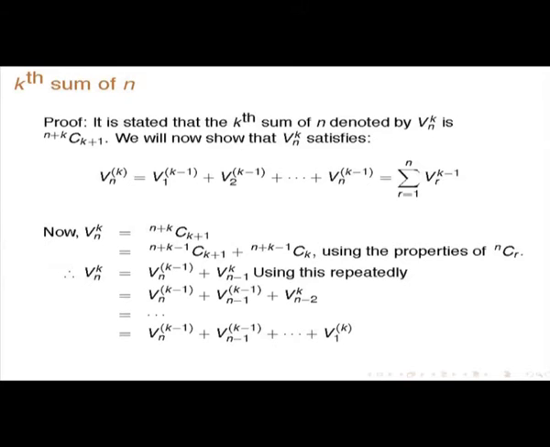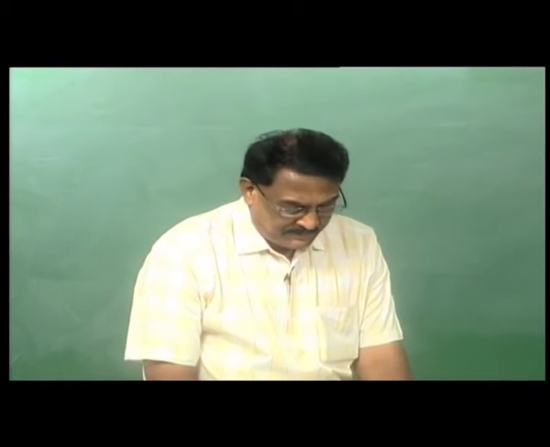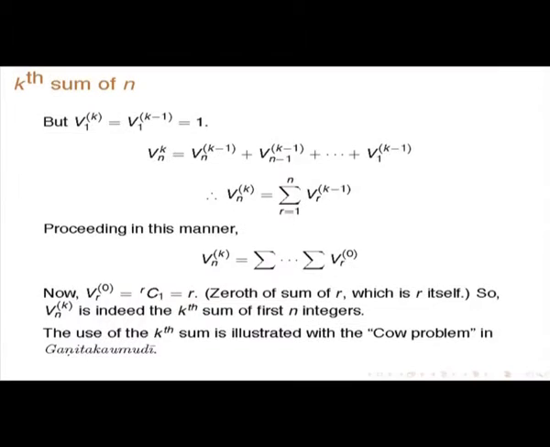So using this repeatedly, this again we write as V(n-1,k-1) plus V(n-2,k), etc. Finally you get down to V(1,k). That is the sum with one term, you see. So kth or k minus 1th, it does not matter. V(1,k) is equal to V(1,k-1), that is always equal to 1. So V(n,k) is this. This is the sum, and the result is already given.